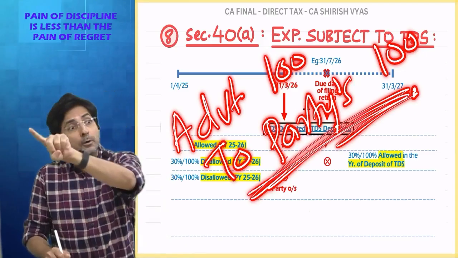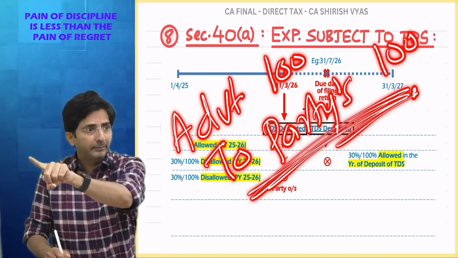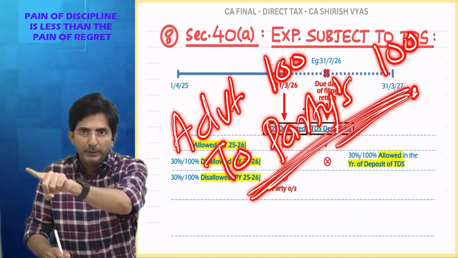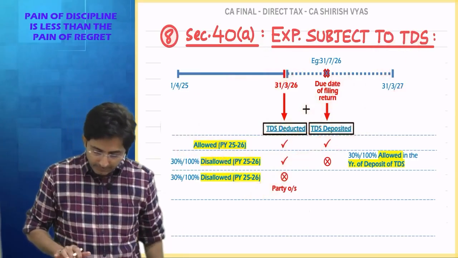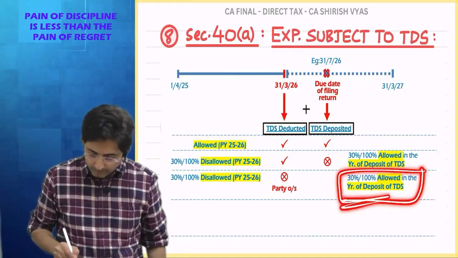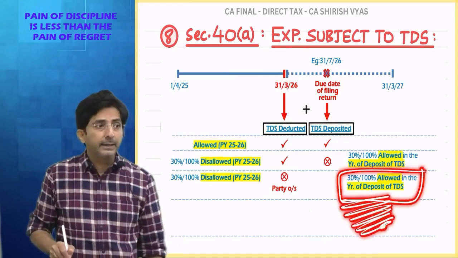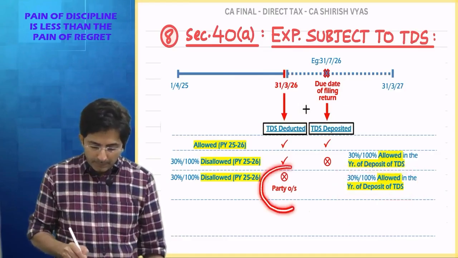And whenever I deposit, in that year it will be allowed as UBE. What is UBE? Unrecorded business expense. So see, it will become allowed. But in which year? The year when TDS is deposited. But you know, this is if the party is outstanding.